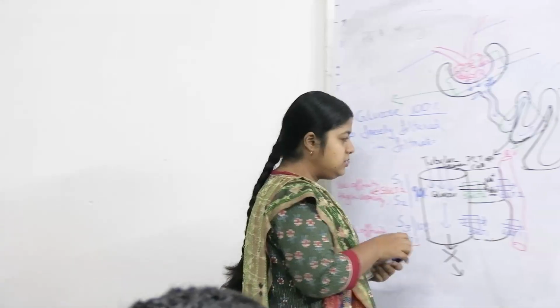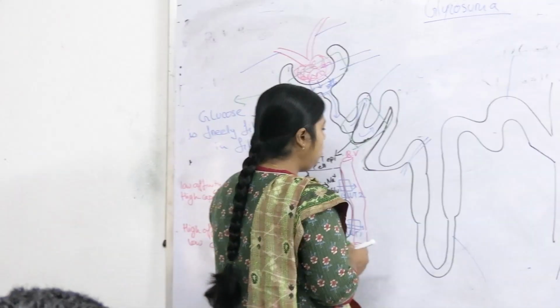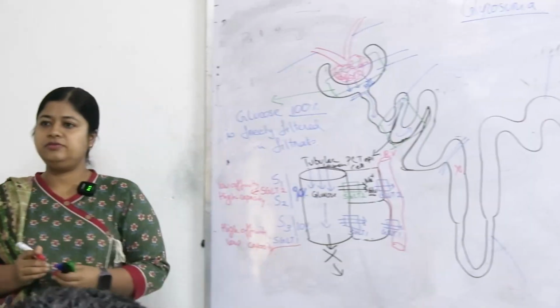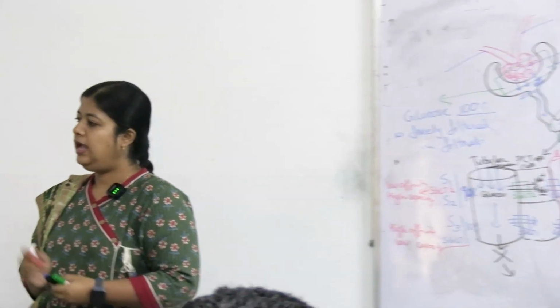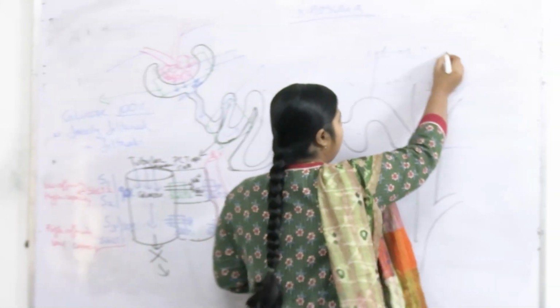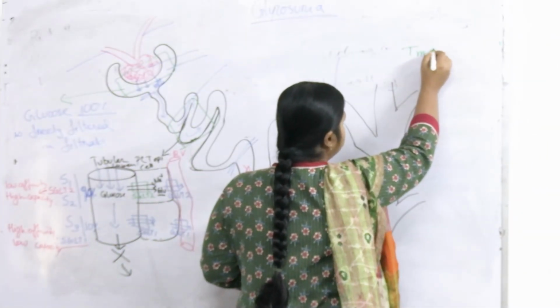So ideally there should be no glucose in the remaining parts of the nephron, and urine should be free of any kind of glucose. Clear? Now the reabsorption, all the mechanism, all whatever I told right now, they depend on two factors. What are the two factors? Number one is transport maximum.